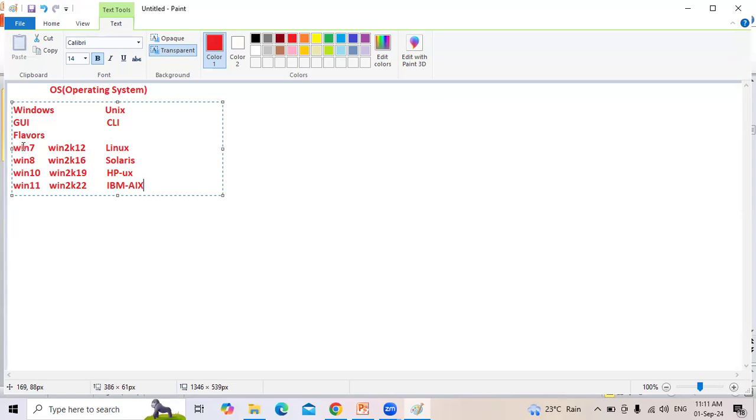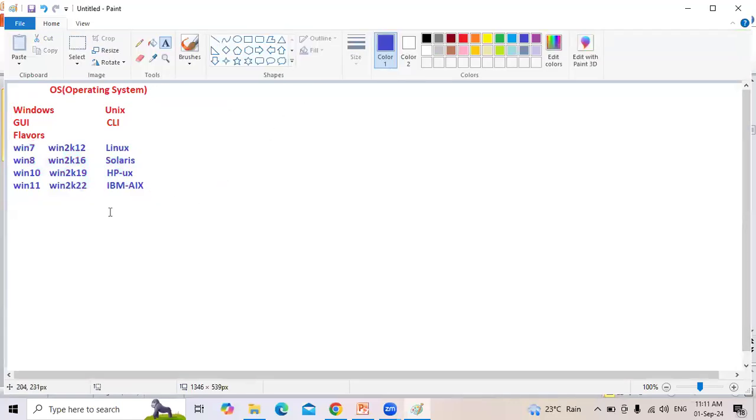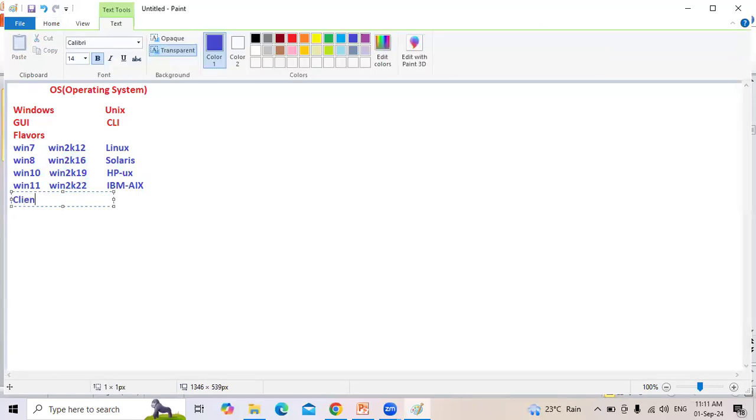What is the difference between these Windows versions? We have Windows 7, 8, 10, 11, and 2012, 2016. The difference is that Windows 7, 8, 10, 11 are all client operating systems. Windows 2012, 2016, 2019 are all server operating systems. Microsoft has been classified into two types, client OS and server OS.